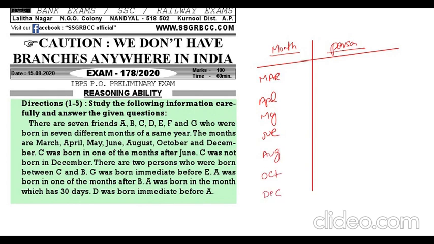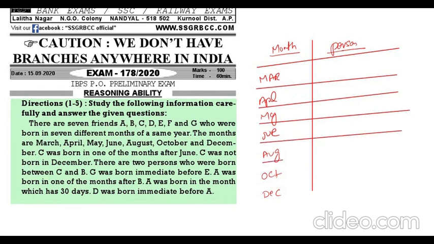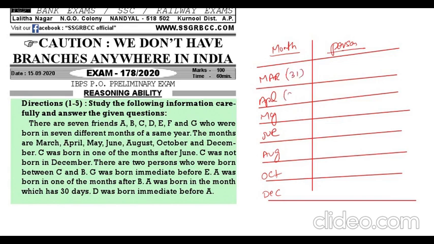These are the months that are given. So March has 31 days, April 30 days, May 31 days, June 30, August 31, October 31, December 31. Now come to the questions.